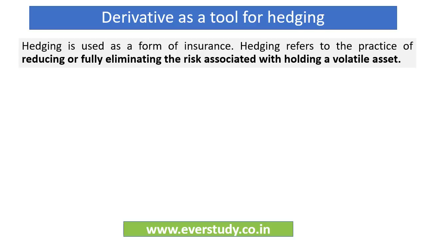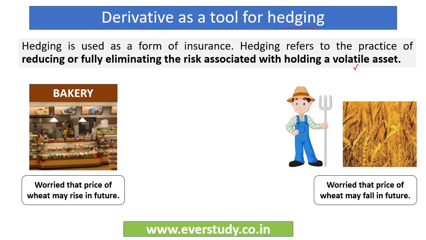Now, if we talk about derivatives as a tool of hedging, first of all, we must be aware about the meaning of hedging. Hedging is a form of insurance. In the present context, it refers to the practice of reducing or fully eliminating the risk associated with holding a volatile asset. Volatile asset means there is a very high chance that its prices may decline or it may rise. So there is a risk associated with the prices of these volatile assets, and that's something which we have to hedge. So hedging can be done through derivatives.